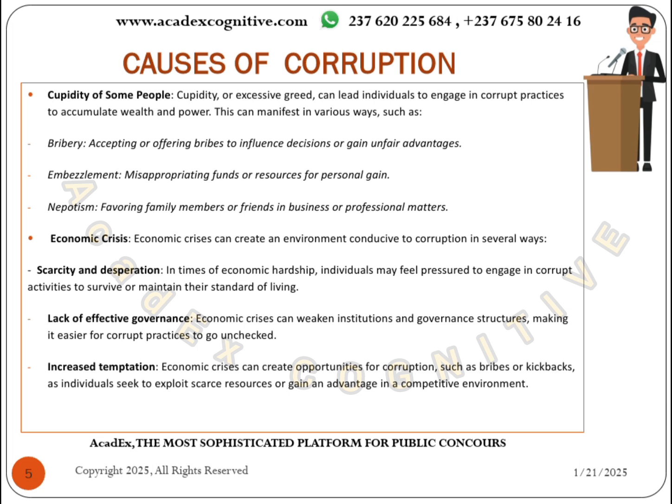Economic crisis comes with lack. It comes with needs, and as a result, you are just being tempted. Temptation has to do with seeing what you want, and you are feeling like doing it, which is not correct. As a result, you may just find yourself venturing into corruption just like that.